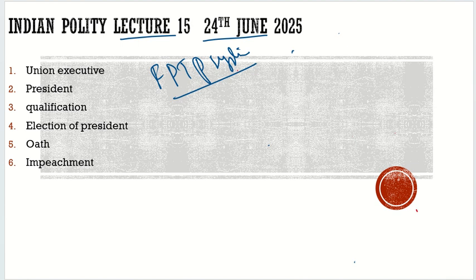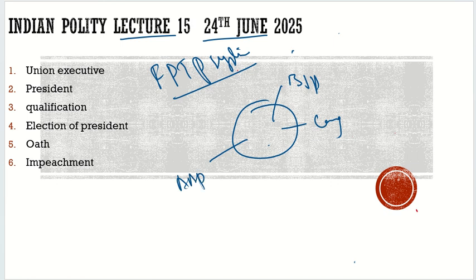Under this system, how do you win an election? For example, there is a constituency. In this constituency, there are political parties: suppose BJP, Congress, and Aam Aadmi Party.